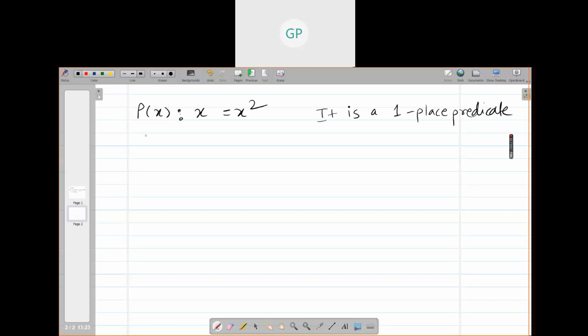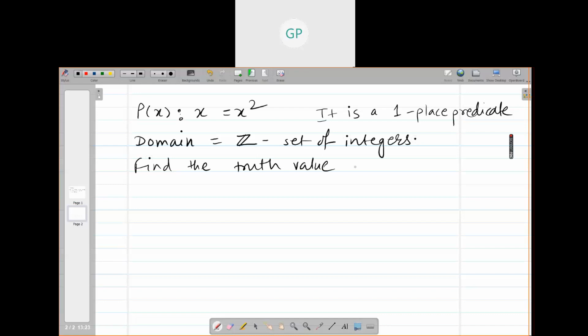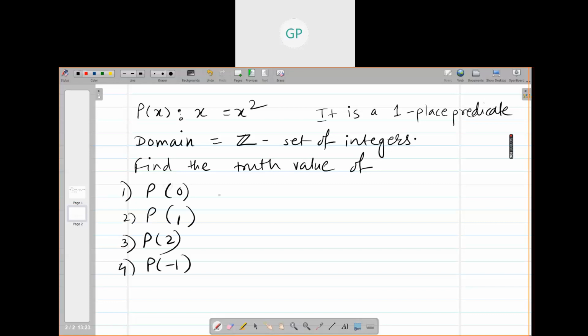The domain from where you will choose the values of x is the set of integers. Suppose we find the truth value of first one, P(0), P(1), P(2) and P(-1). So can you quickly tell me what is P(0)? Is it true or false?